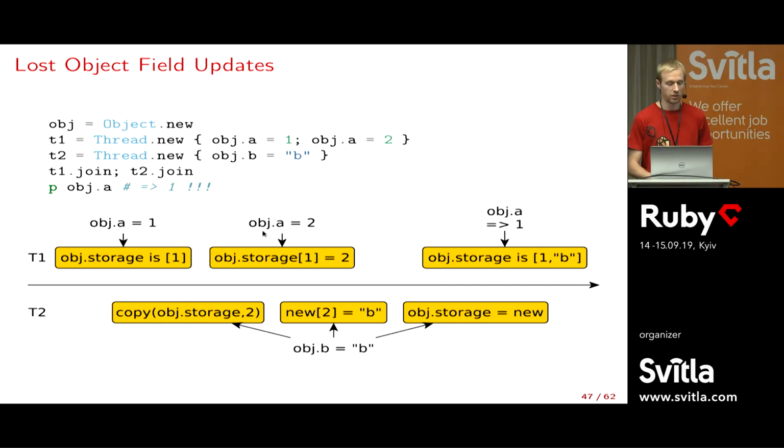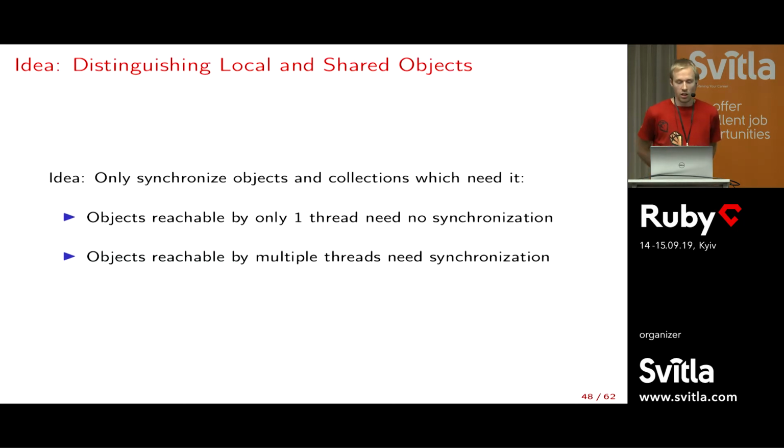So we also need synchronization for objects. And one of my ideas here, how to solve this without having a lot of overhead, would be to separate objects into two categories. So we have what I call local objects, which are only reachable by one thread. If only one thread has a reference to this object, then it cannot be accessed concurrently. Only this one thread can access it. But then for other threads, I would call them shared. Other objects, I would call them shared, and then I would use synchronization.